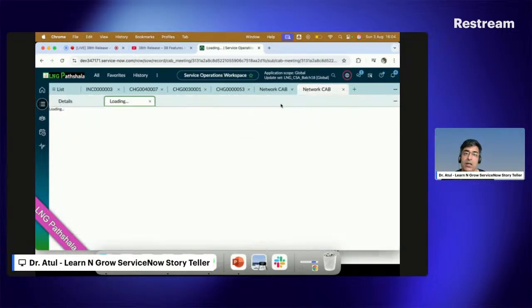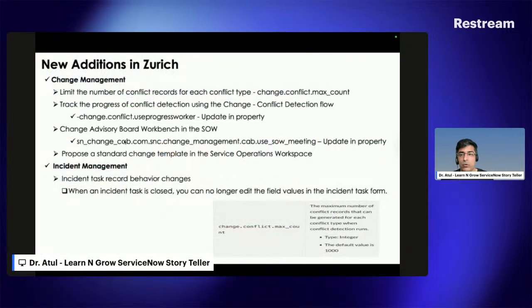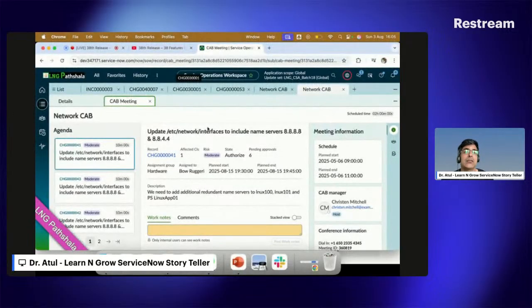It depends on you. If you disable this property, sn change cab, snc change management cab use sow meeting, if you make it false, it will open in the CAB workbench interface, otherwise it will open in this particular place only.